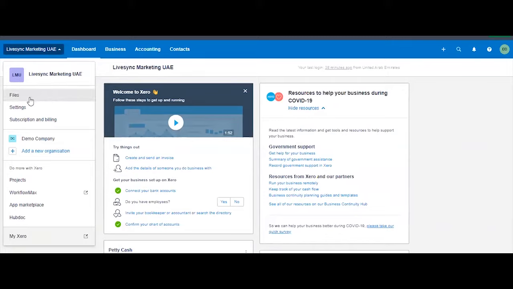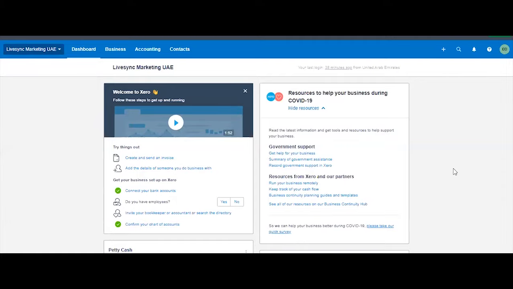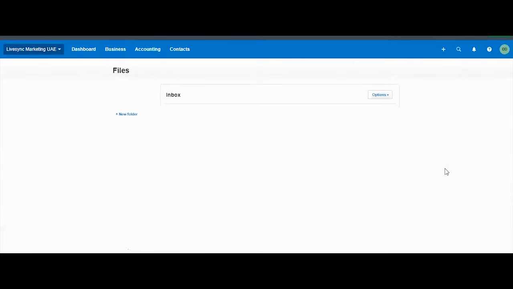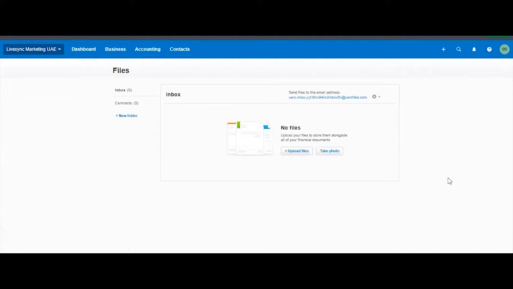So you can do files also. You can attach files. Xero has a drive. If you're familiar with Google Drive and all other drives, Xero has its own drive internally. So you can keep your files here. You can create folders if you'd want. And then this particular email link, you can use this.